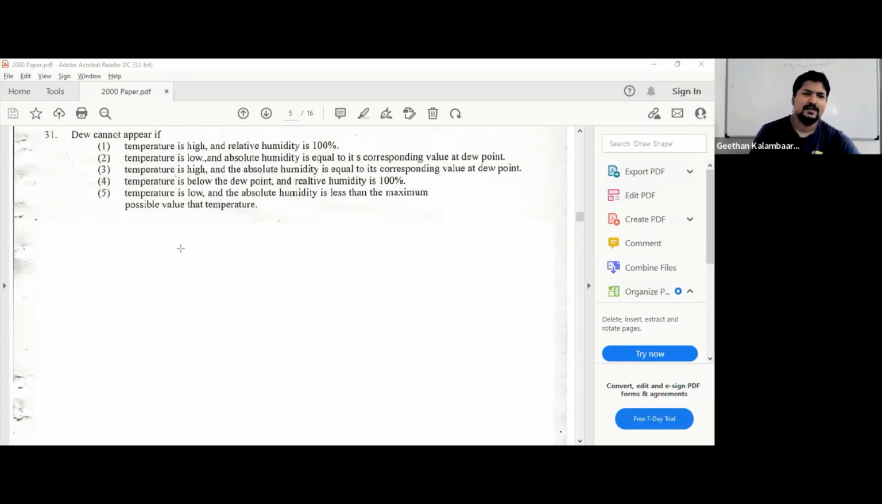The dew cannot appear. What is dew? Why do you get dew? Dew point. So in order to write answers or find answers for this, you need to know what dew point is. If someone asks you and you do not know the definition of what the dew point is, then don't even try doing these questions.